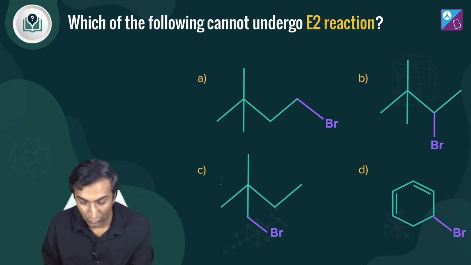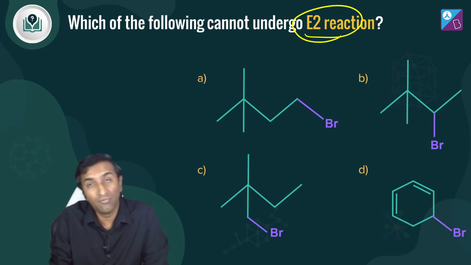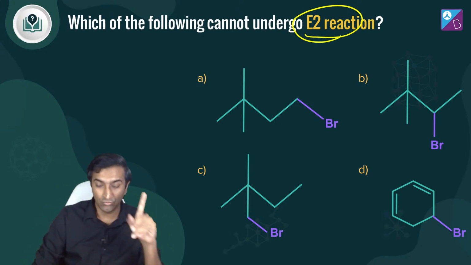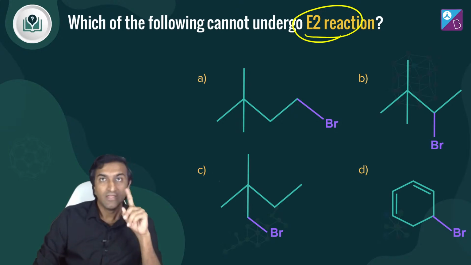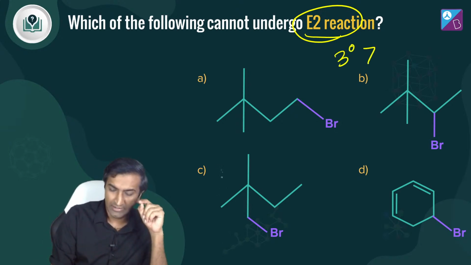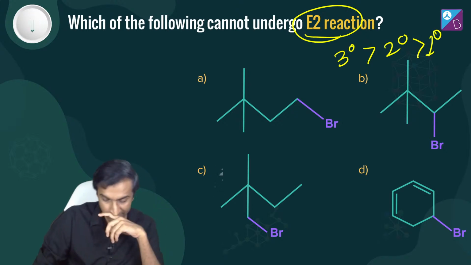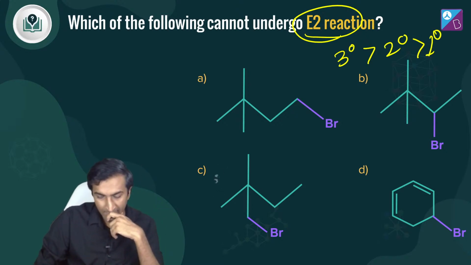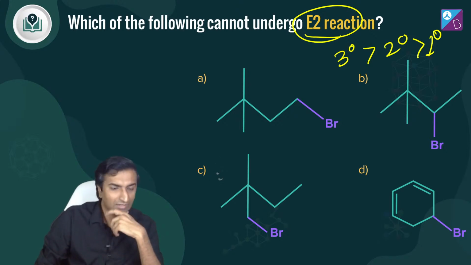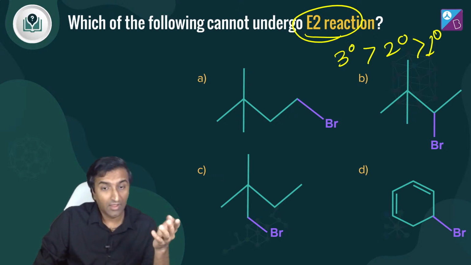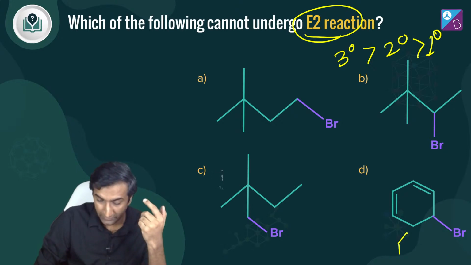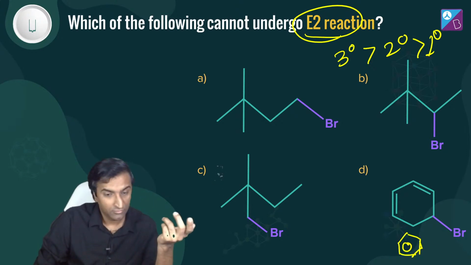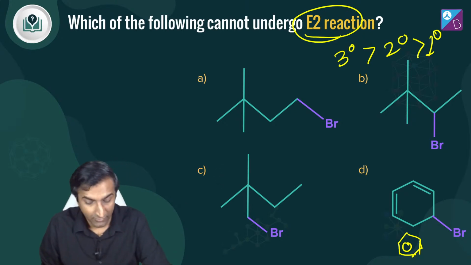What is happening in this one? Which of the following cannot undergo E2 reaction? Now we are asking everyone, not just E1. In E2, the order was tertiary greater than secondary greater than primary. And in E2, did a carbocation form or not? What is happening here? D, why D? Why can't D be formed? If D formed, it would be very good, because D would give benzene, wouldn't that be beautiful? Why not D? If this goes through the E2 reaction, it forms benzene, isn't that a good thing?